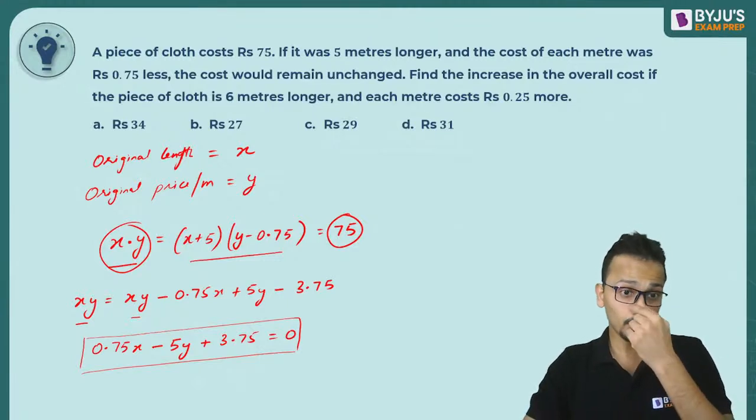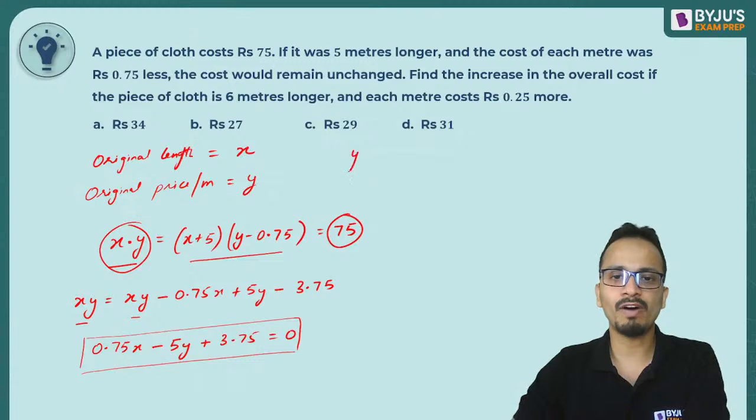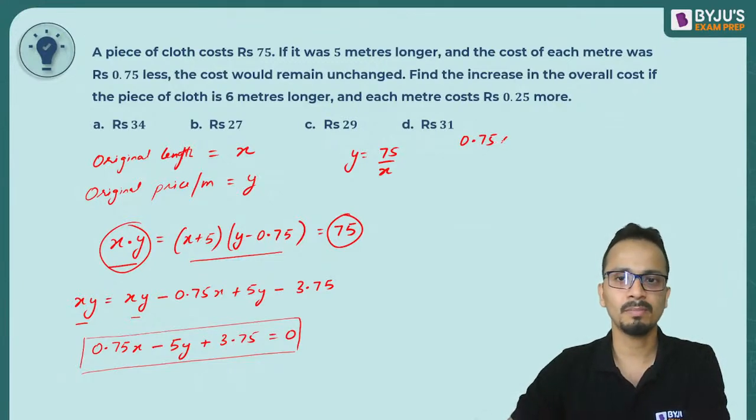Okay, now let's see which one will be more beneficial for us. Okay, so I'll put the value of Y as 75 upon X in this equation. So it will be 0.75 multiplied by 75 upon X. Wait.